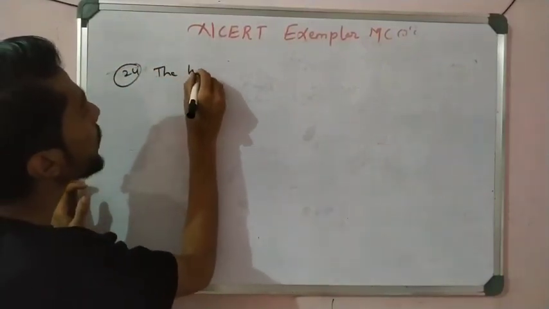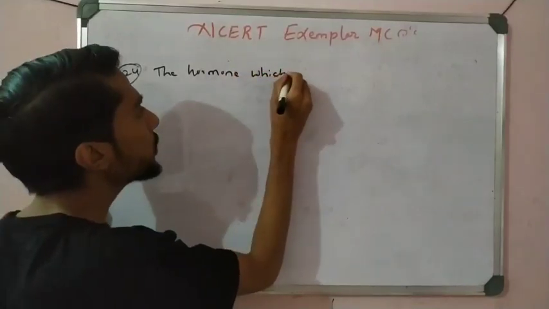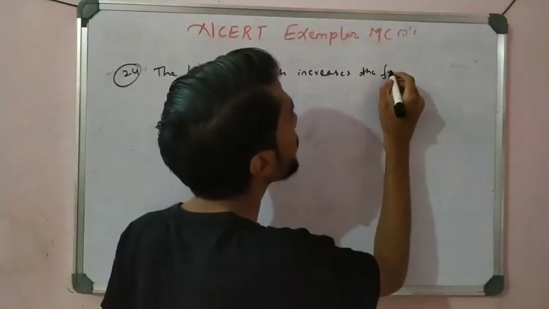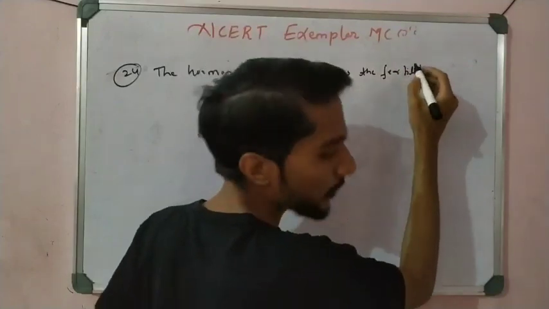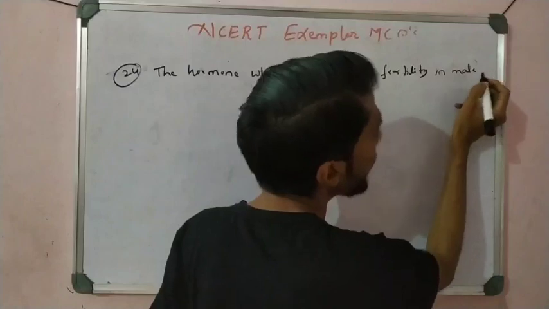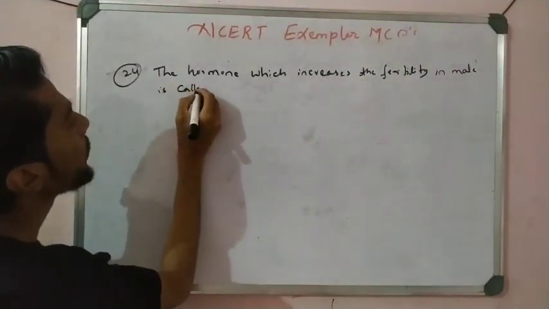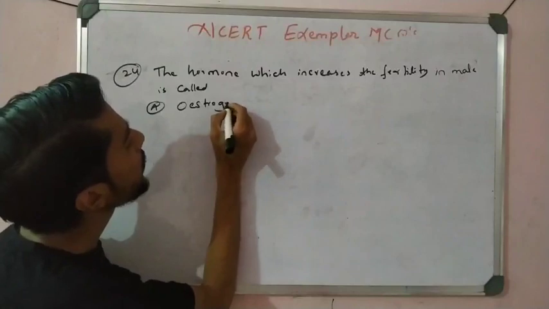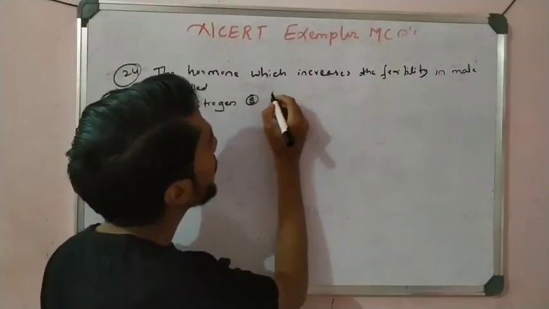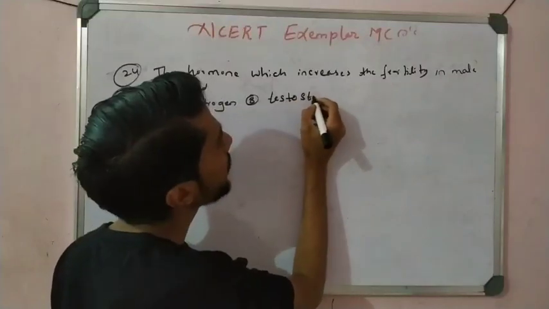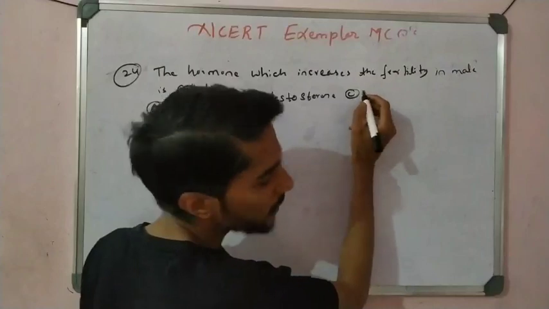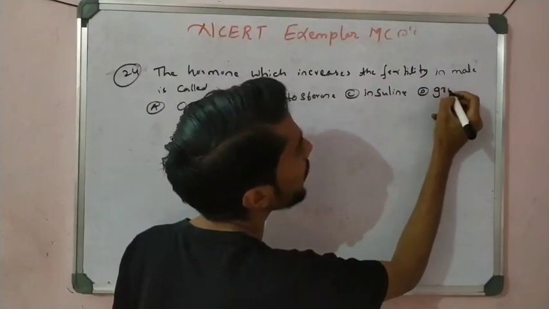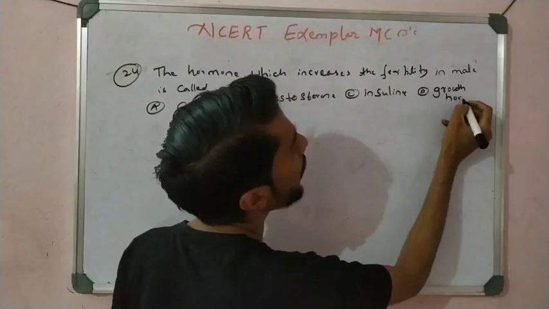The hormone which increases the fertility in male is called: option A estrogen, option B testosterone, option C insulin, option D growth hormone.